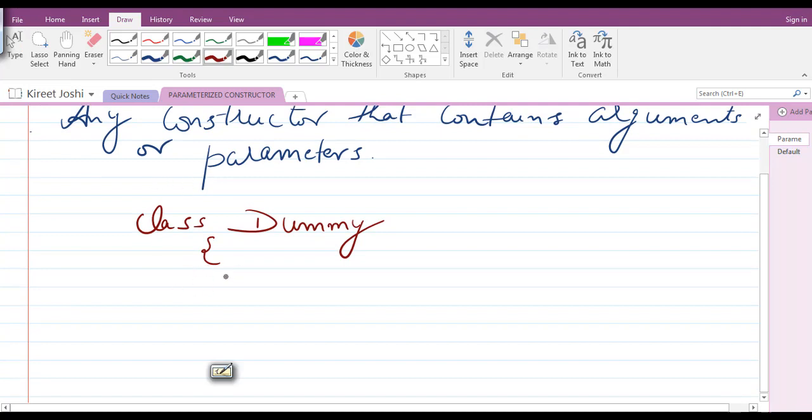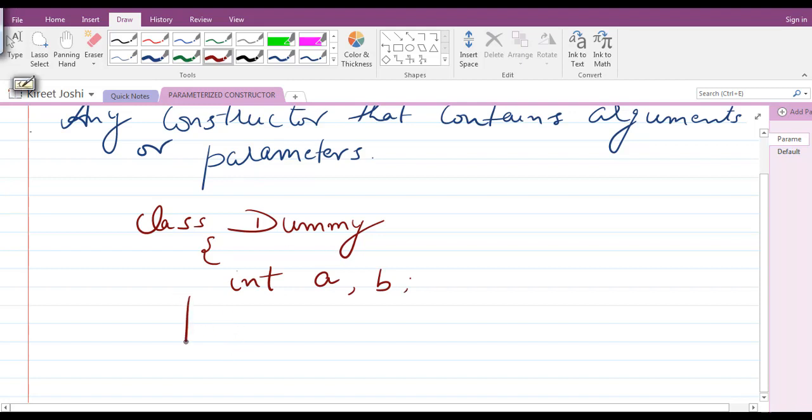Let us suppose int a and b. This is just for the purpose of the concept. We are taking only two parameters. You can take any number of parameters depending upon your program.